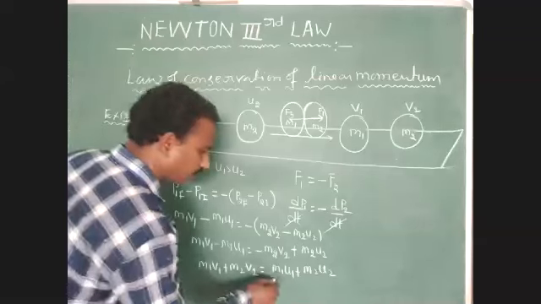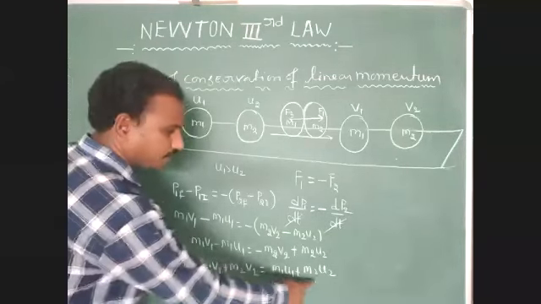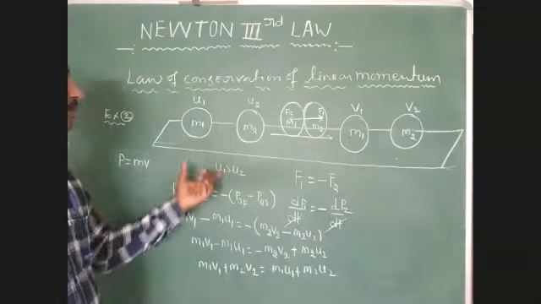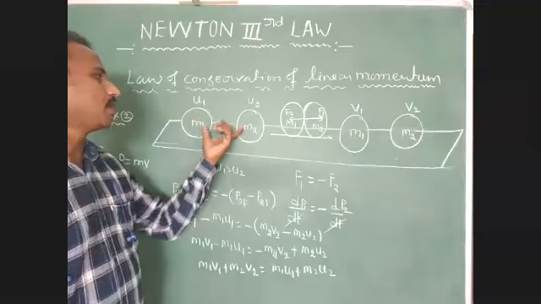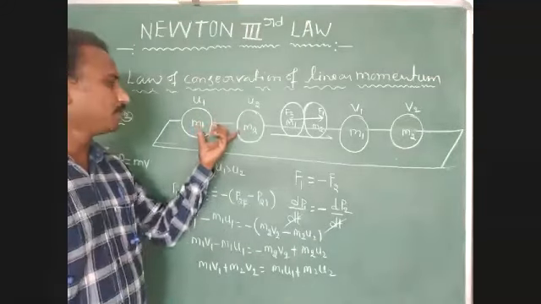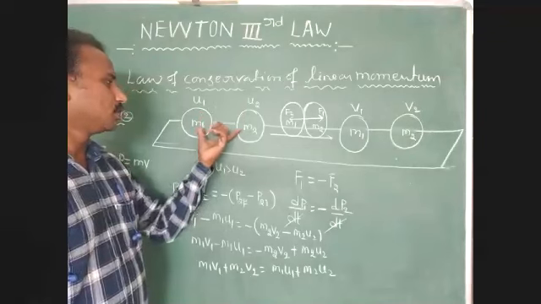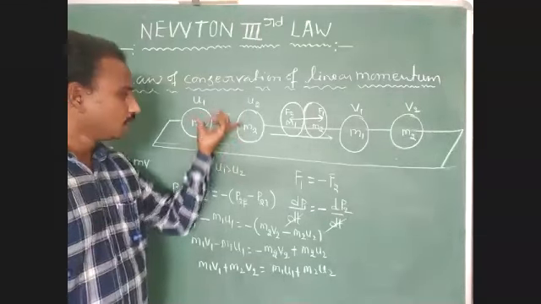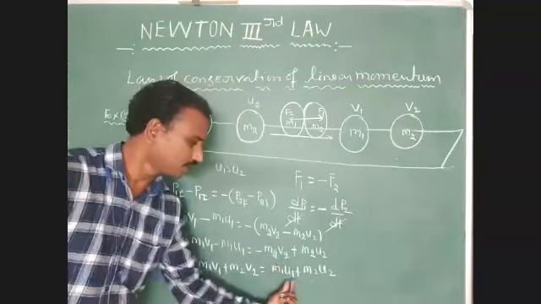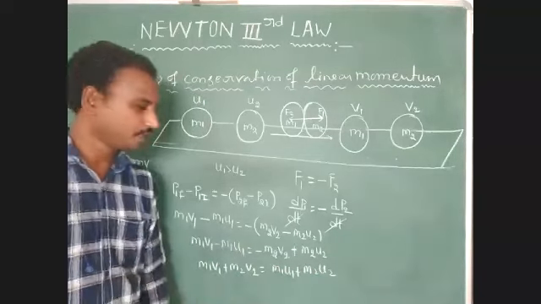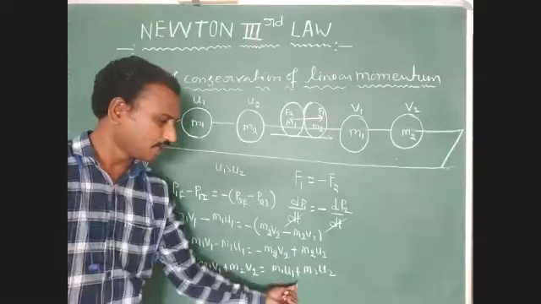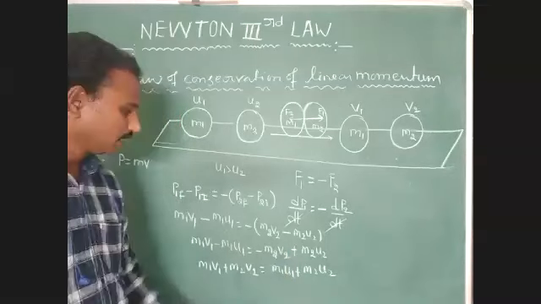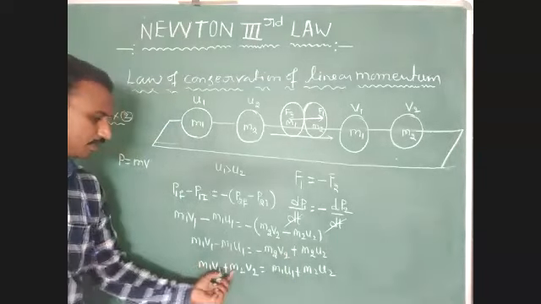Now just identify here, m1 u1 plus m2 u2 represents the total initial momentum of the system. Total initial momentum of the system, how much? m1 u1 plus m2 u2, that is equal to m1 v1 plus m2 v2.